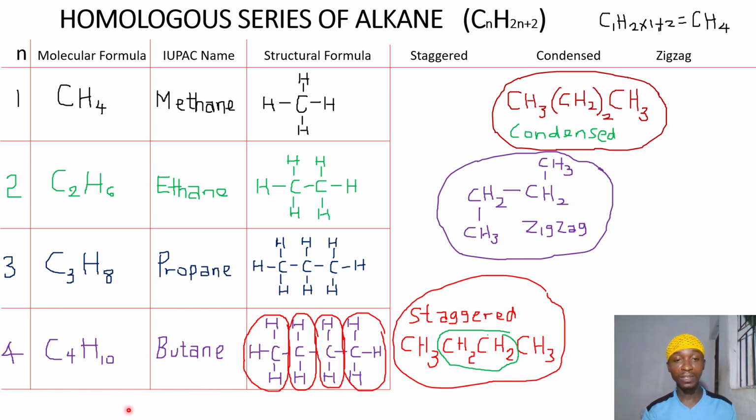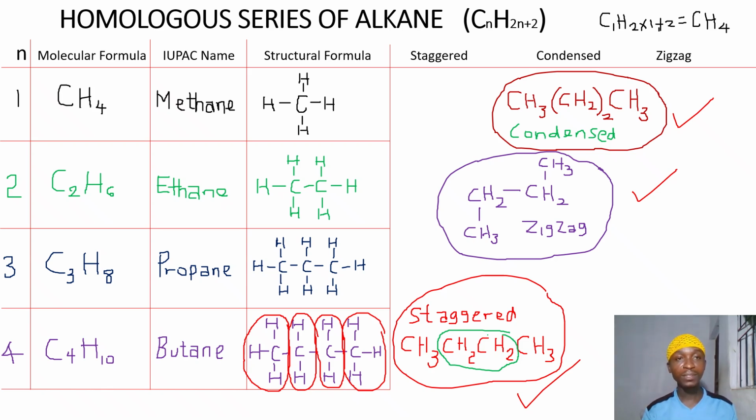So these are the other structural formulas of butane. It could be in staggered form, and we have analyzed that. It could be in condensed form, and it could also be written in zigzag form, apart from the common structural formula that we have here.